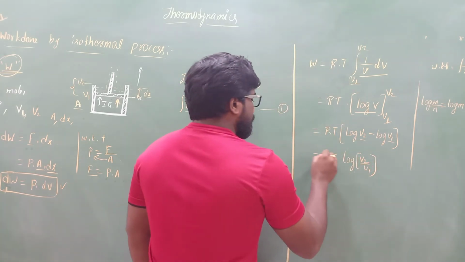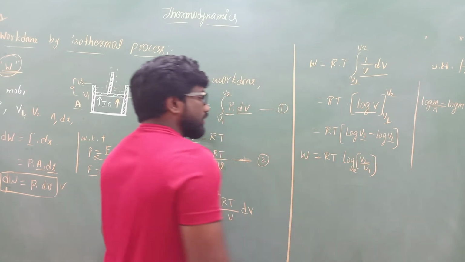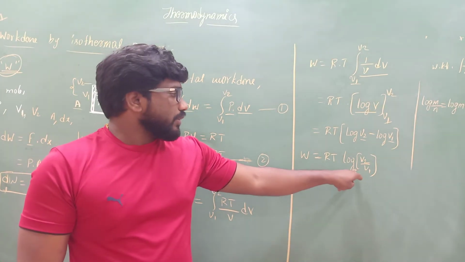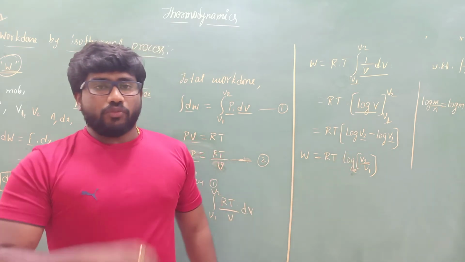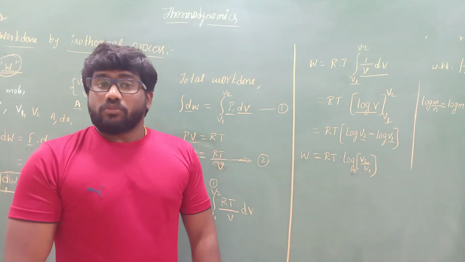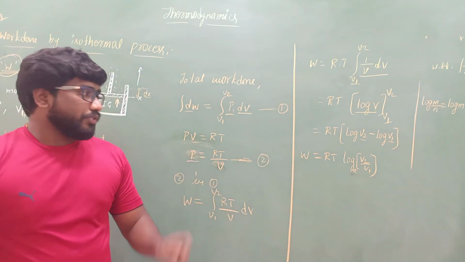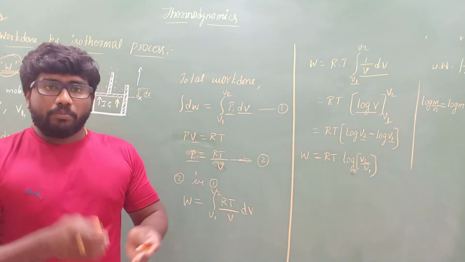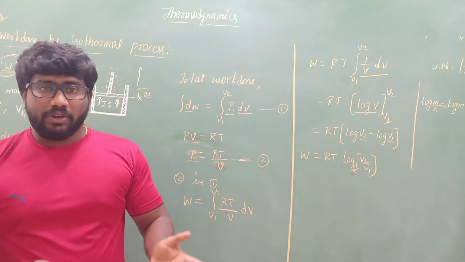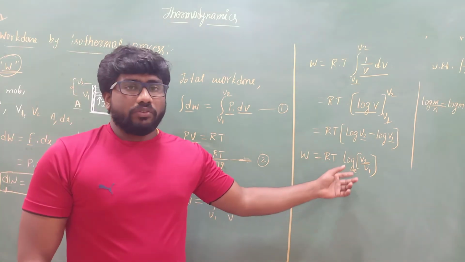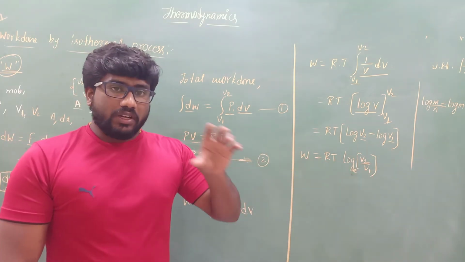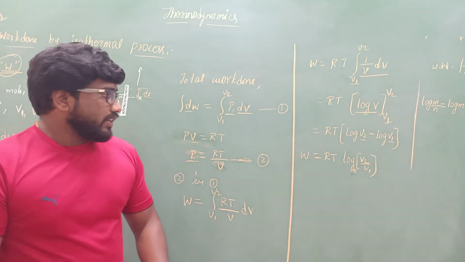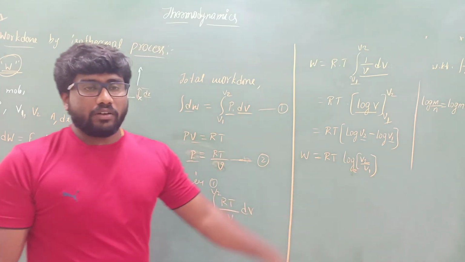So here the base is e. If they don't mention anything, it is understood that the base of this logarithmic function is e. If you want to convert this into log 10, why do we need to convert this into log 10, sir? Because to find the value of log of V2 by V1 in your log book, or Clark's table, the values are given in the form of log 10, not in the form of log e. So that's the reason why you need to convert this into log 10.